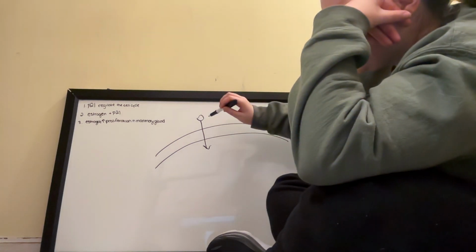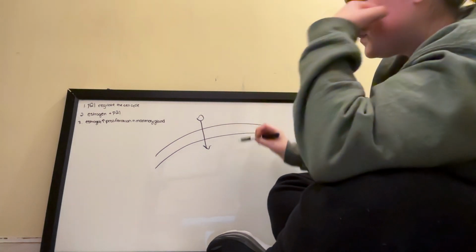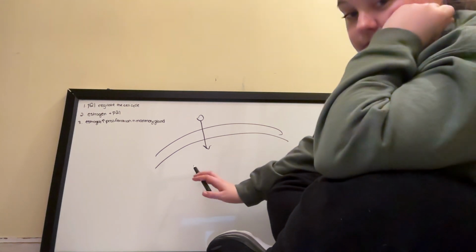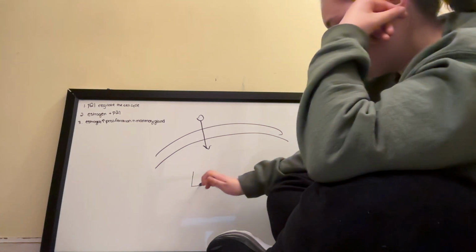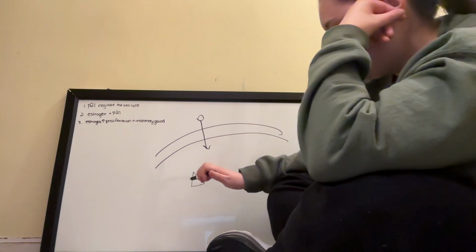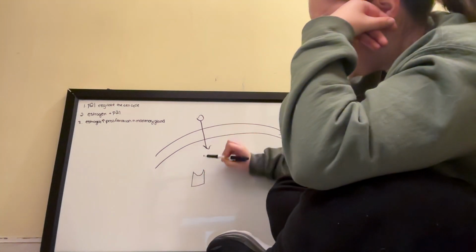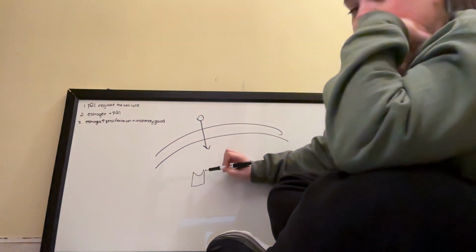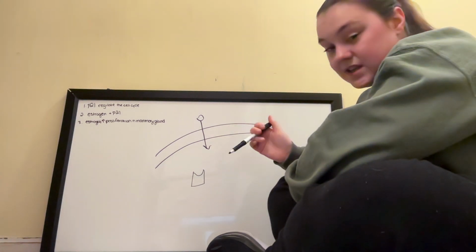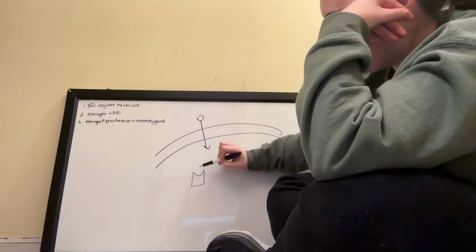So then after it does that, there is going to be a receptor. We're going to make it look like this. Beautiful. So then the estrogen is going to bind to the receptor, and like we said before, the receptor is the ER alpha.